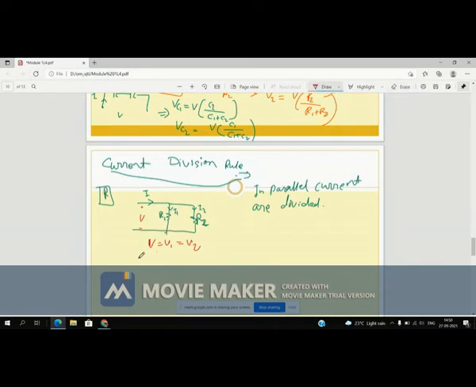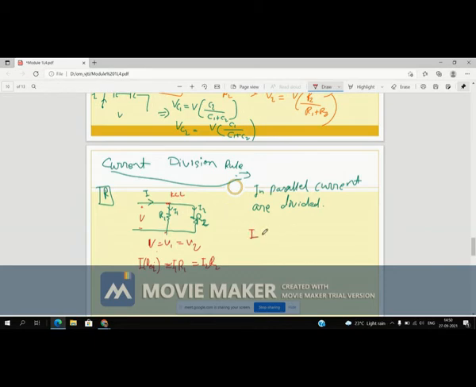So V is equal to I into R equivalent, right? And what do you mean by V1? V1 is nothing but this current into this resistance, so I1 into R1, and here it will be I2 into R2, right? Now if I take the total current I, apply KCL here, Kirchhoff's current law.